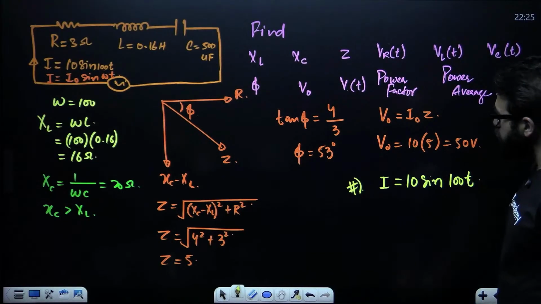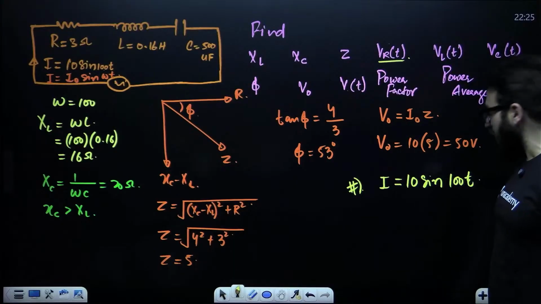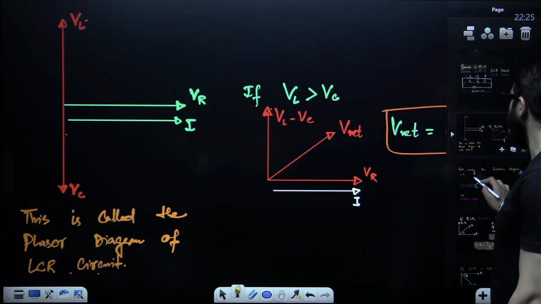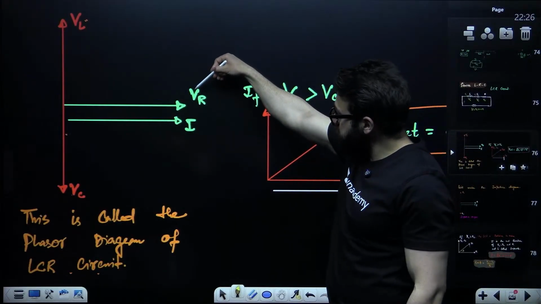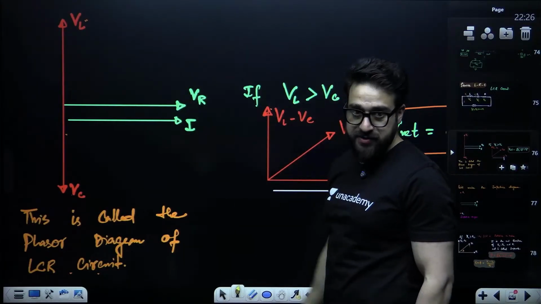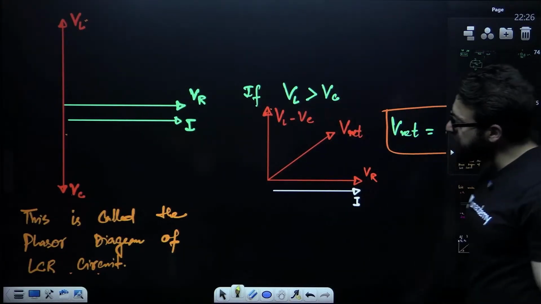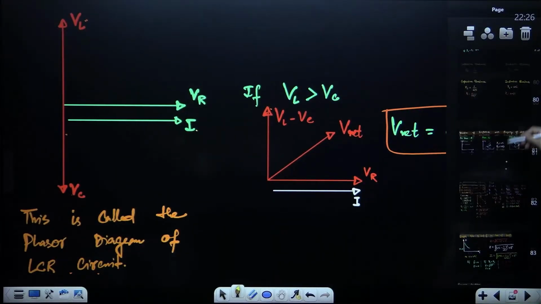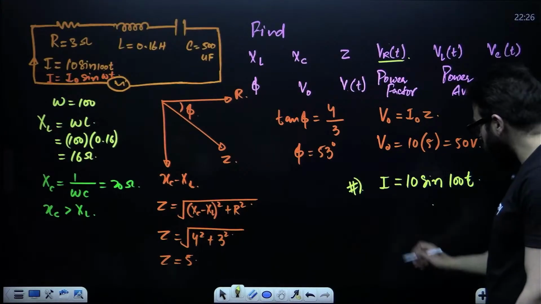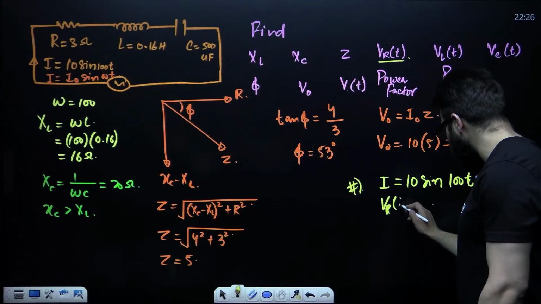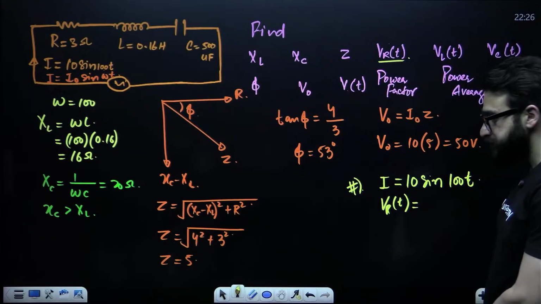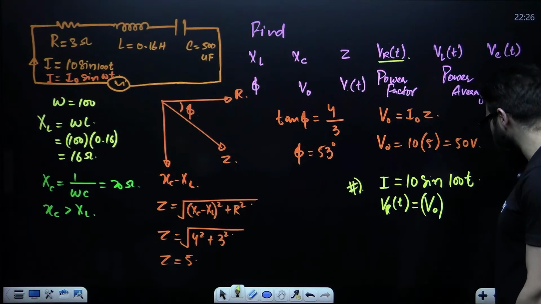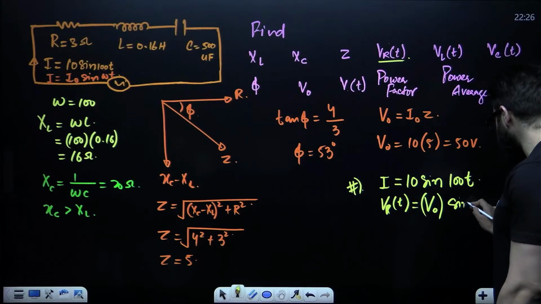Now, when it comes to the voltage, I have told you in the phasor diagram that voltage in case of resistance and current are both in the same phase. So whatever is the equation of current, the same will be for voltage because they are in phase. So I'll write the voltage VR of t, the voltage in case of resistance: the peak voltage in case of resistance, then sine of 100 t.